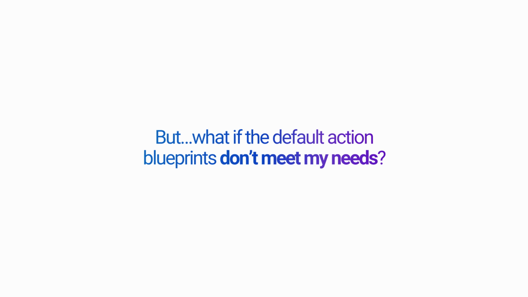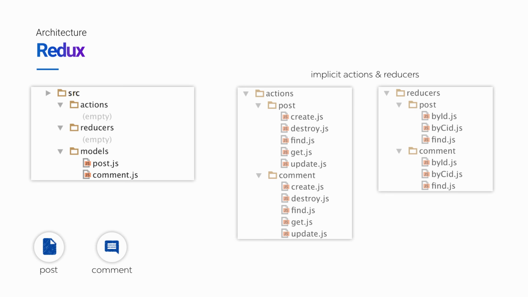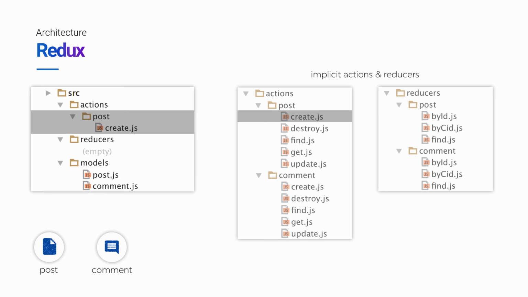So that's all fine and dandy, and it's nice to get things for free as it allows you to focus solely on your components. But conventions fall apart when servers don't have conventions themselves. So what happens if you have an endpoint that Lore's conventions can't map to? In that case, you just override Lore's default behaviors. To illustrate, let's say we need to customize the create action for a post. To do that, we simply create our own action under actions/post/create. Once we do, Lore will notice that we've created our own create action for post, and it will use that one instead of the default.